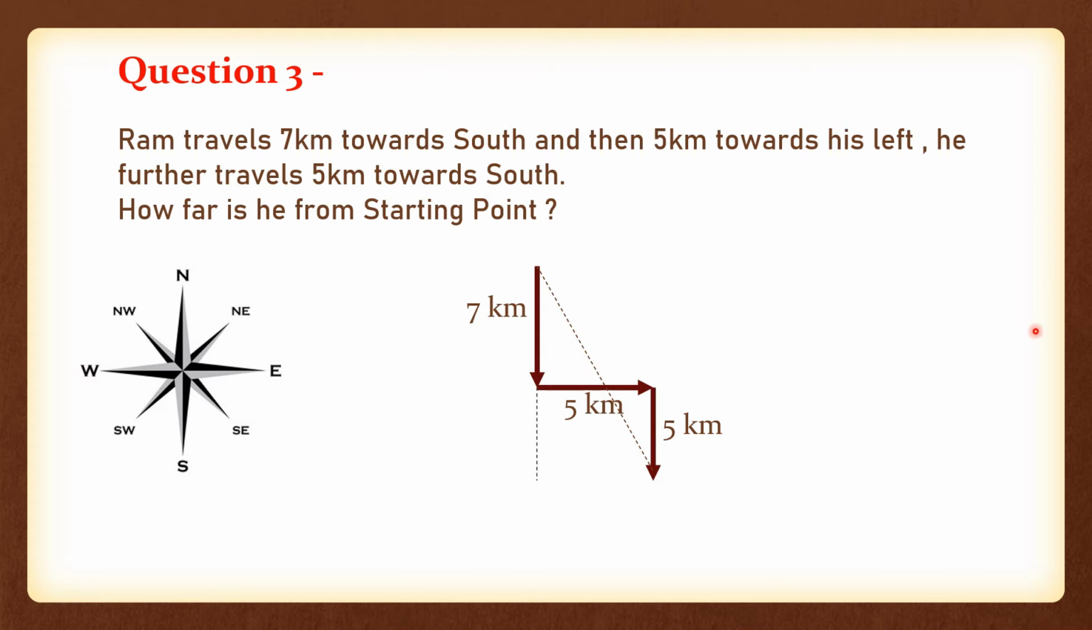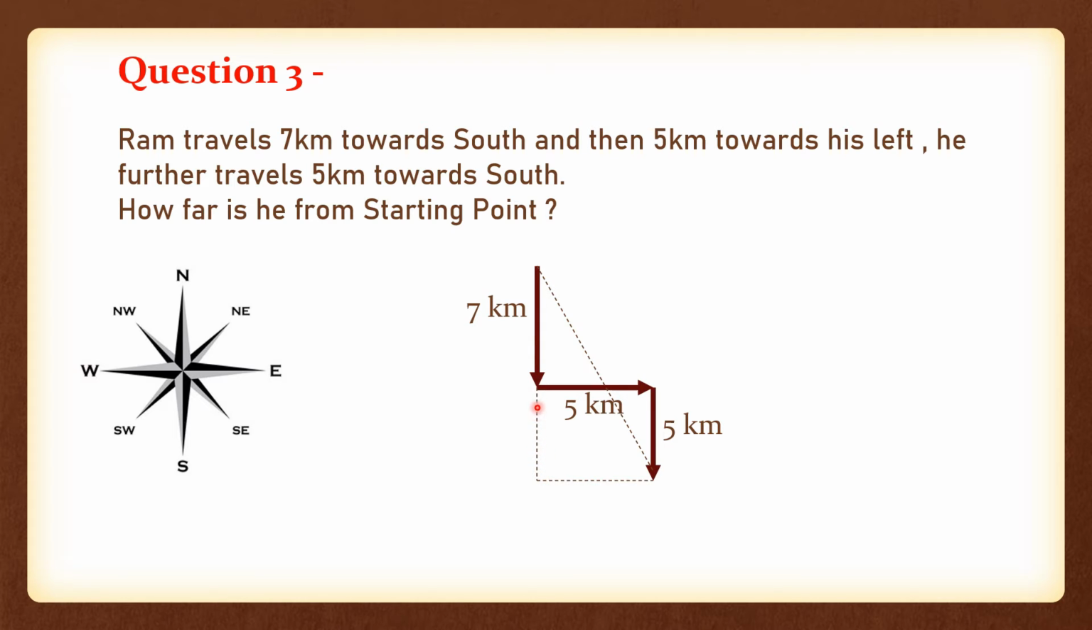So I found one way. We need to find the distance of this line and this line, then we can add them. This is a right angle triangle, correct? So this is our right angle triangle. So what will be the distance of this line?